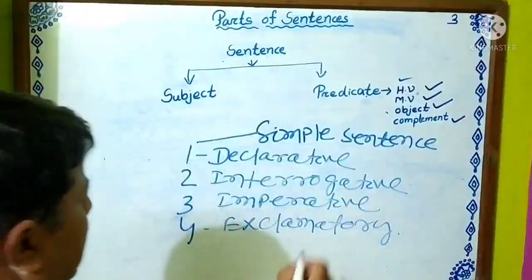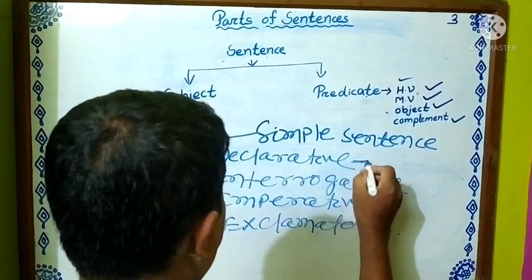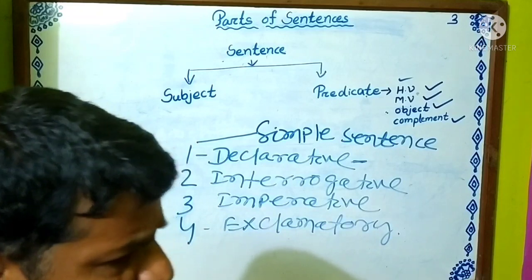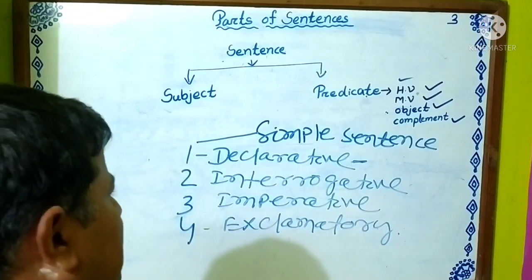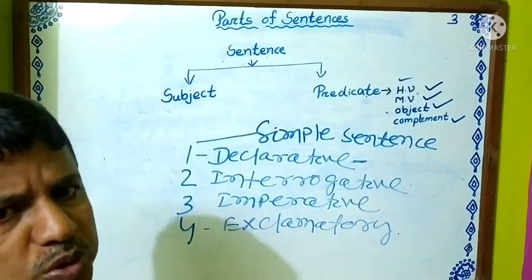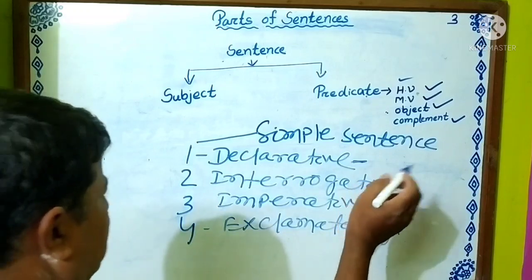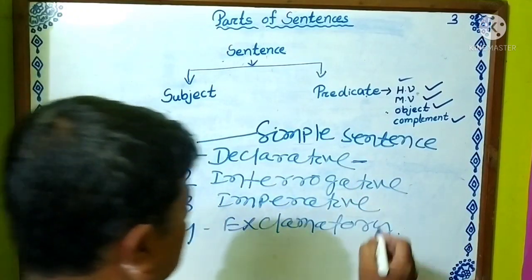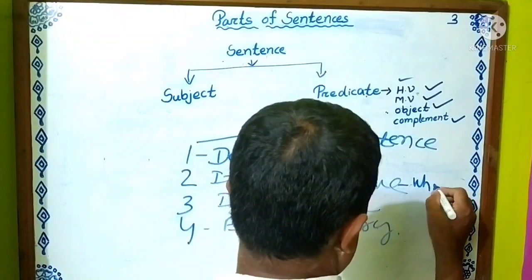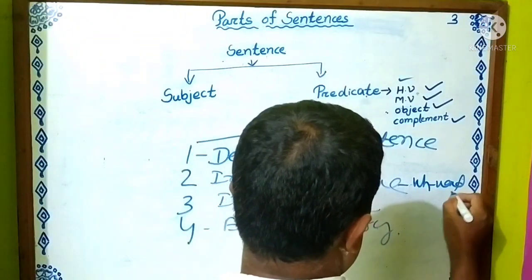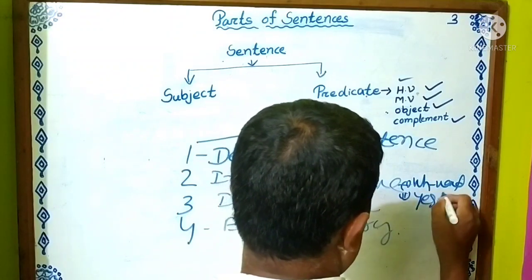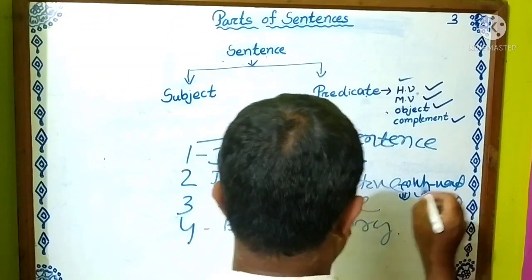For declarative, the examples are: I am a boy, my father is going to office, I am going to school. Interrogative consists of WH-word questions and yes/no questions.